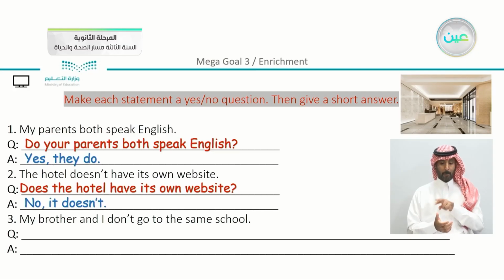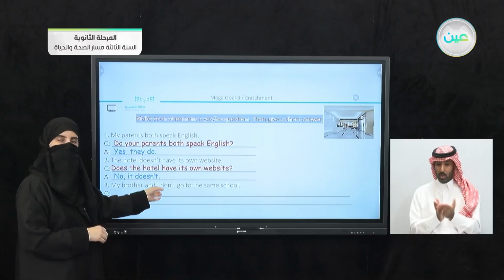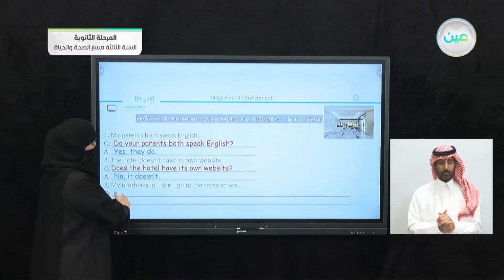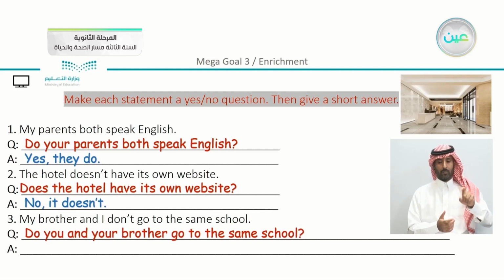My brother and I don't go to the same school. Also, we have here the same sentence has the negative form of do. So I can ask the question, do you and your brother go to the same school? And we can answer also, no, we don't as well.